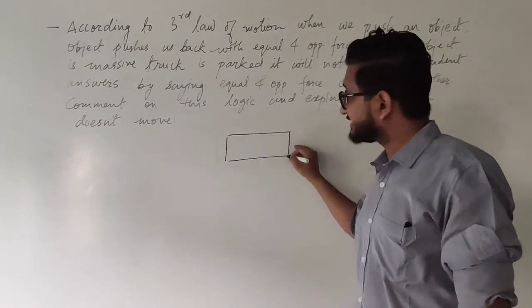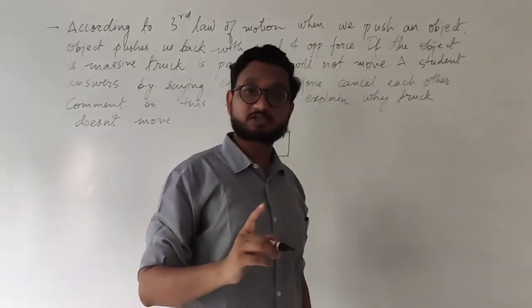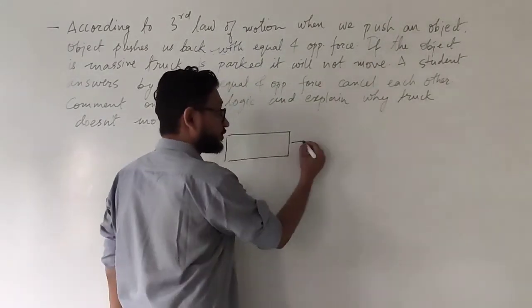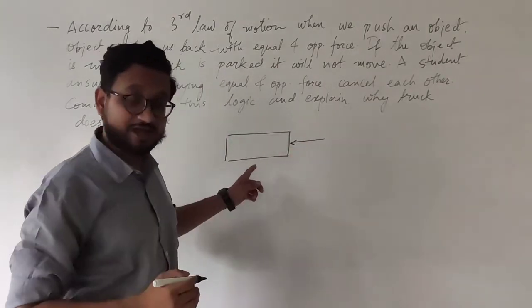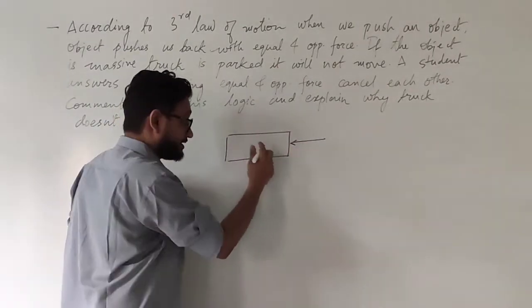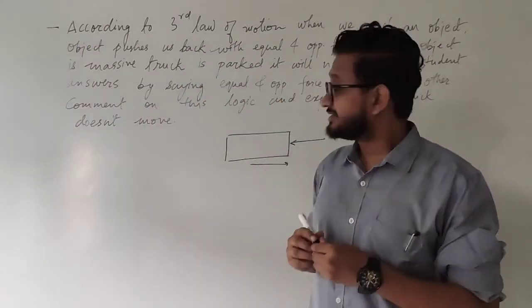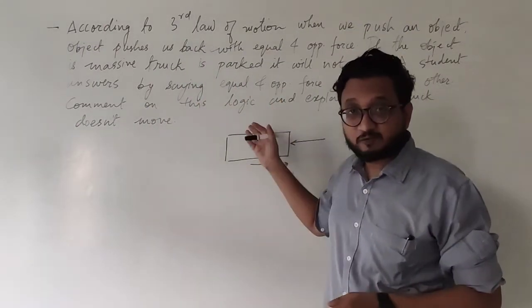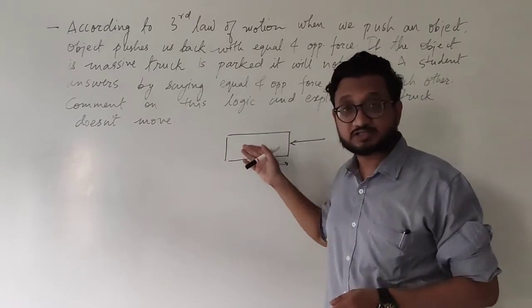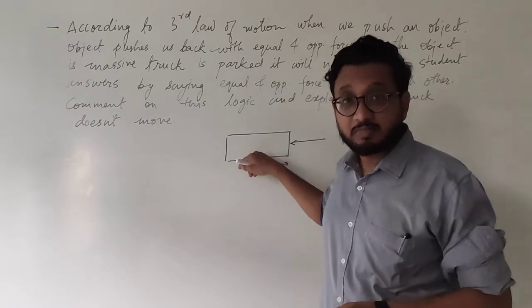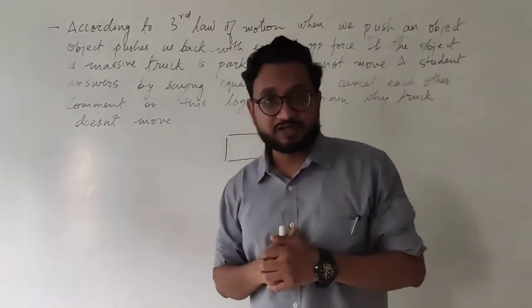The forces are cancelling each other out, that is correct by the student, but those are not the action and reaction. So this is the force applied by the person, it is not the action, because the truck is not moving, but the static friction is stopping the truck from moving. So in this case, the person is applying the force on the truck and static friction is stopping the truck. So both the forces are happening on the truck, whatever the vehicle.